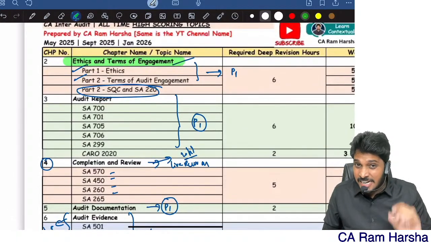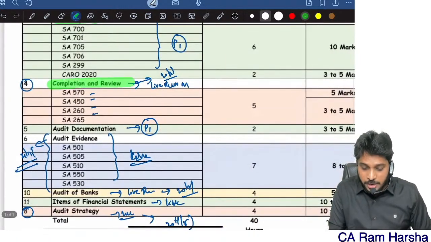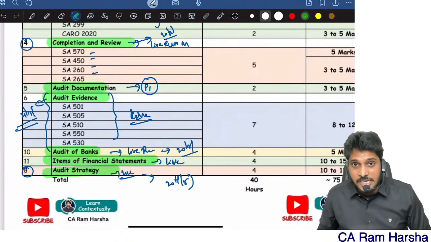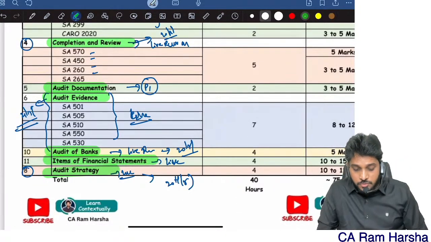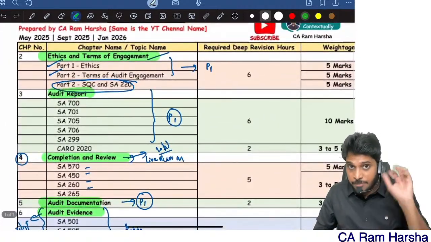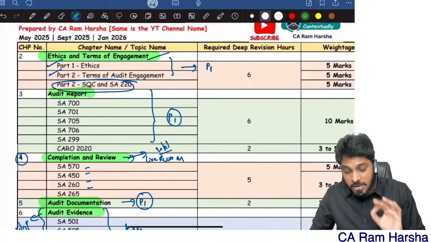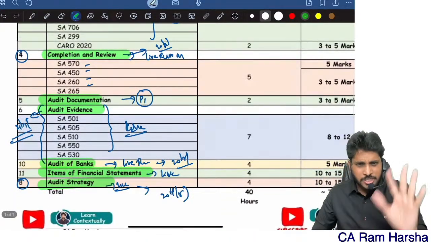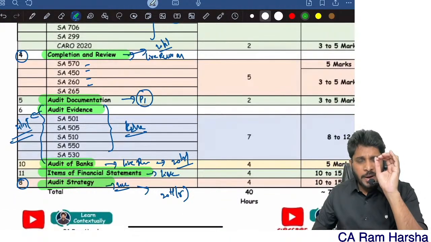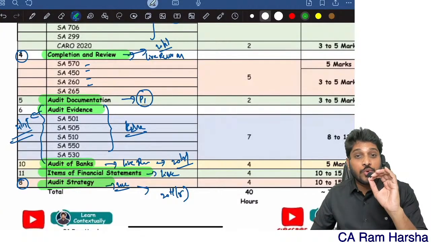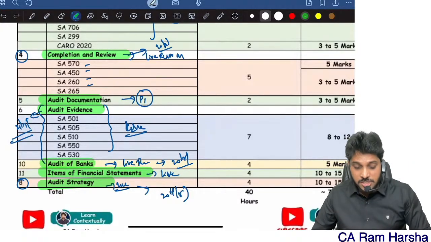If at all you are studying thoroughly, ethics, audit report, completion and review, audit documentation, audit evidence, bank audit, items of financials, audit strategy. If you are able to complete these topics, 1, 2, 3, 4, 5, 6, 7, 8 chapters, probably a total I covered 8 chapters out of the total 11 we have. If you are covering these 8 topics, trust me guys, pakka, nobody can stop your exemption. Forget about 40-50 mark. You can even get an exemption by just studying these topics.